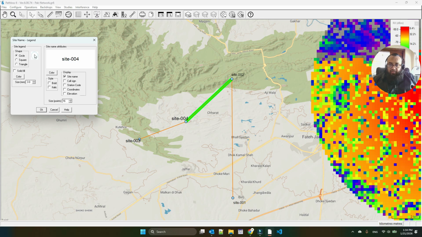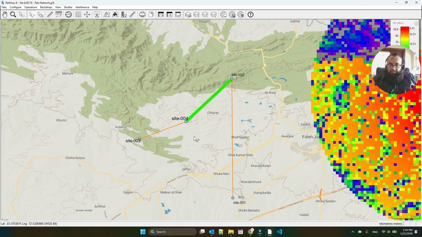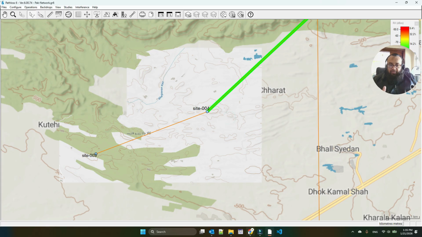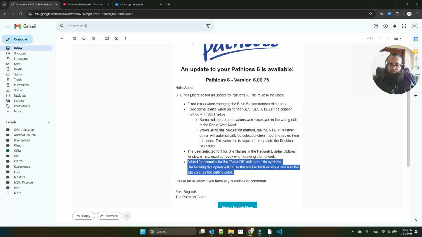The site color should be the outline and it should be white inside. But as we can see, this is not happening. This is the same filled blue. So I think we have identified all of these issues. Let me update the version and let's come back.